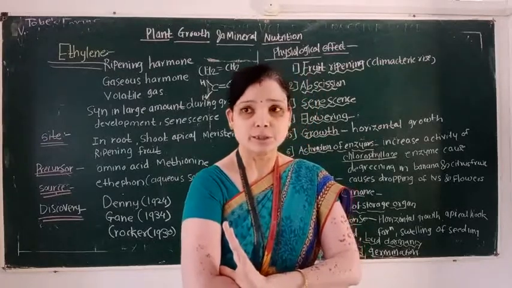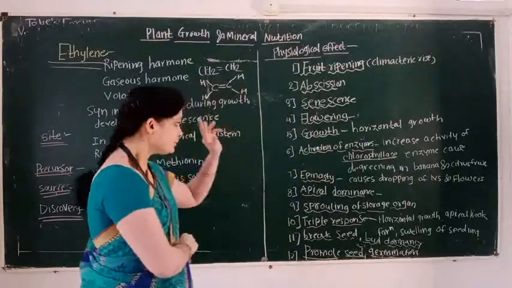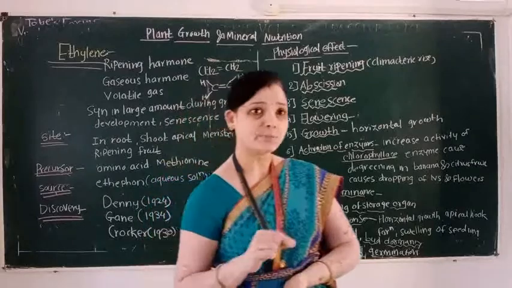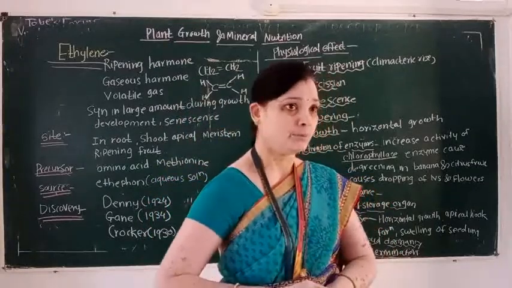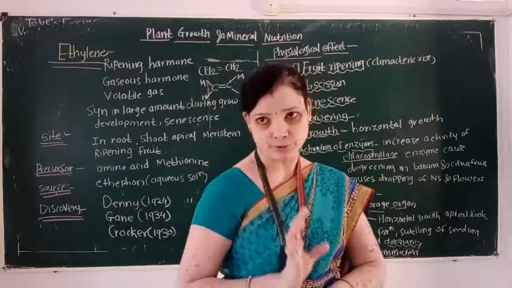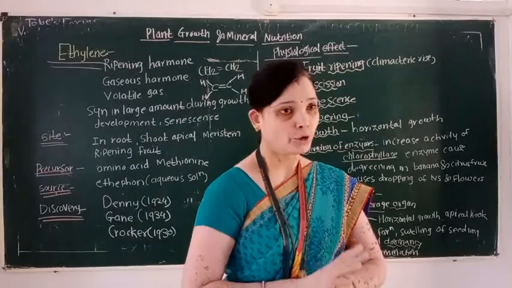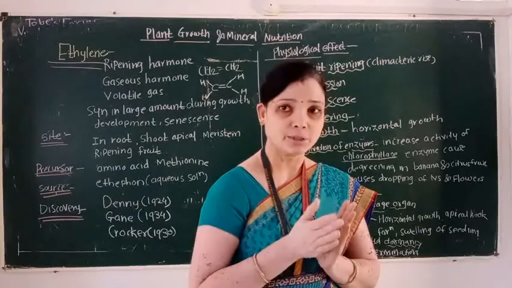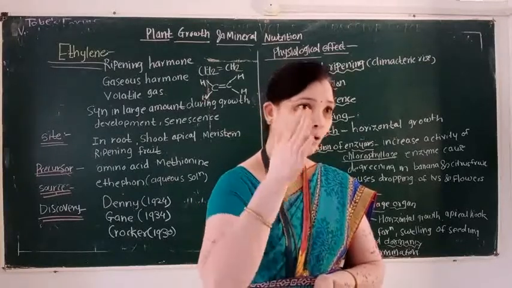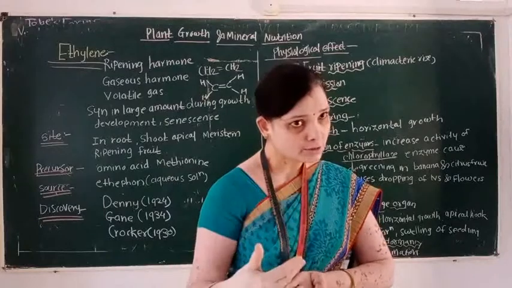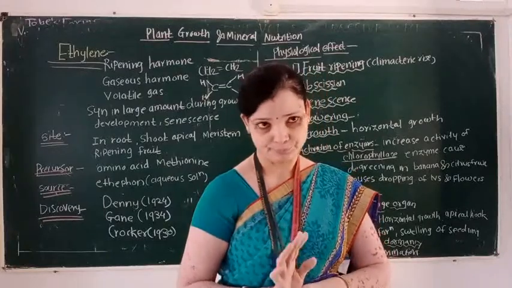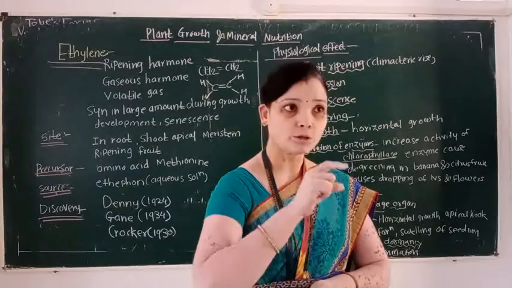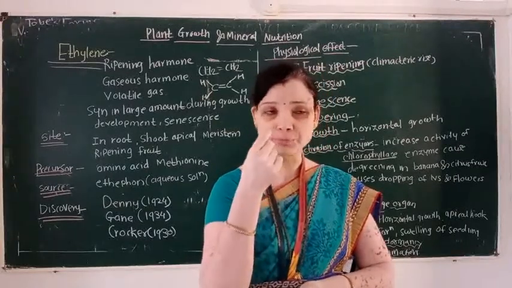Then ethylene promotes growth, but it is responsible for horizontal growth. Horizontal means it increases the diameter or girth of a stem, but it inhibits the primary growth of the stem.